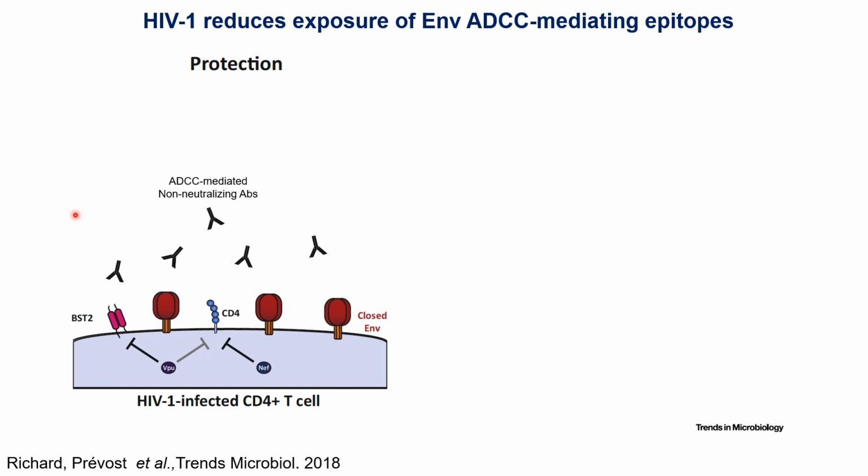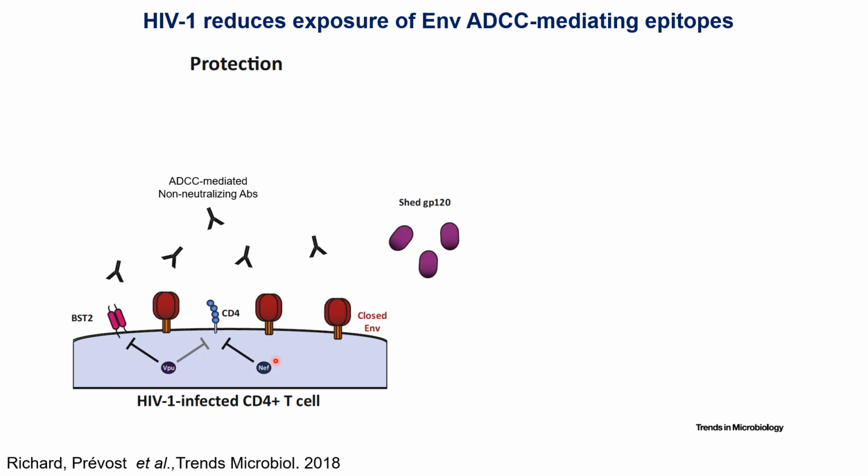ADCC-mediating non-neutralizing antibody are naturally present in the sera from infected individuals. Consequently, the virus evolved several strategies to prevent CD4-envelope interaction. Notably, the virus downregulates cell surface CD4, which is done by the Vpu and Env proteins. This forces the envelope to adopt its closed conformation, thus protecting HIV-1 infected cells from ADCC mediated by non-neutralizing antibody.